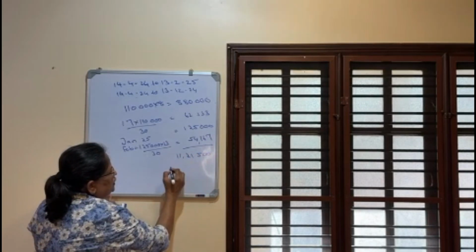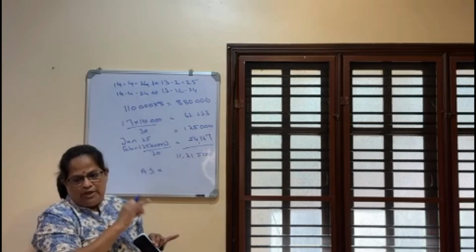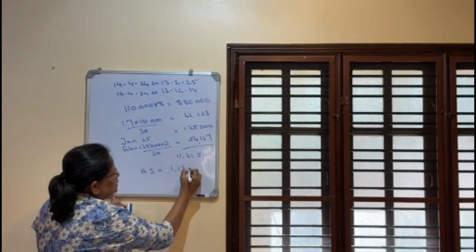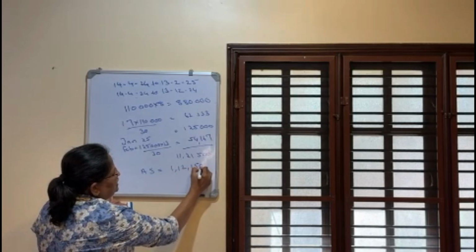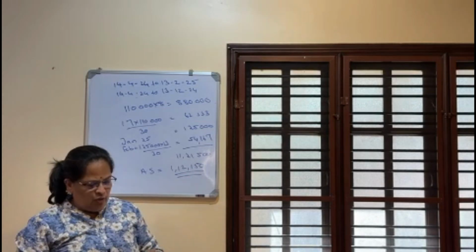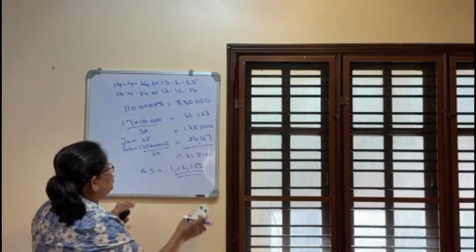So total salary is 11,21,500. This is for 10 months. So average salary is equal to 11,21,500 divided by 10, that is 1,12,150. This is the average salary. So two difficult computations are over. Then now we can calculate the statement. So that is actual.